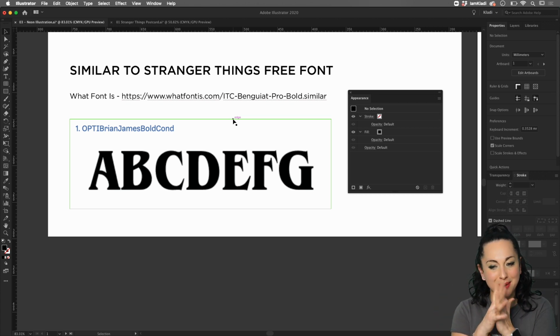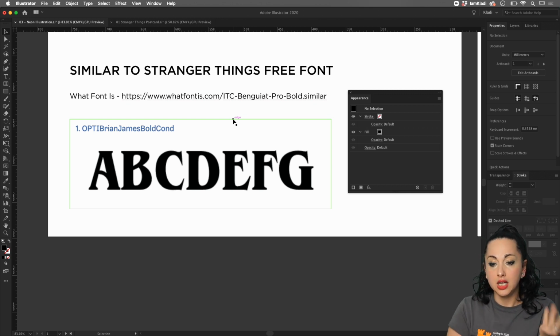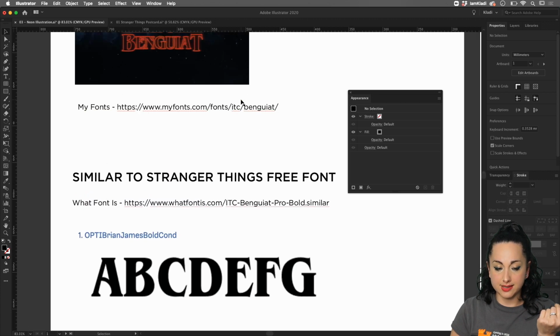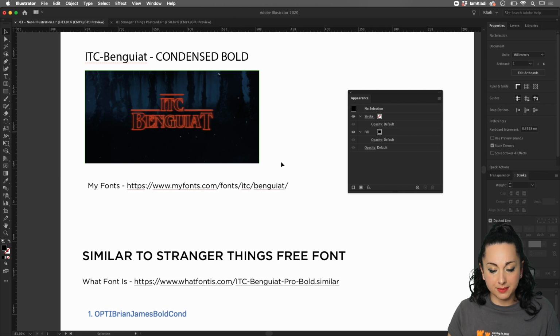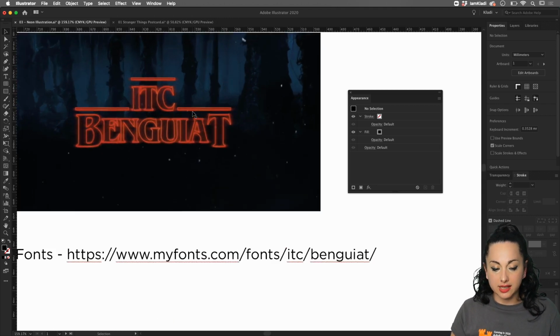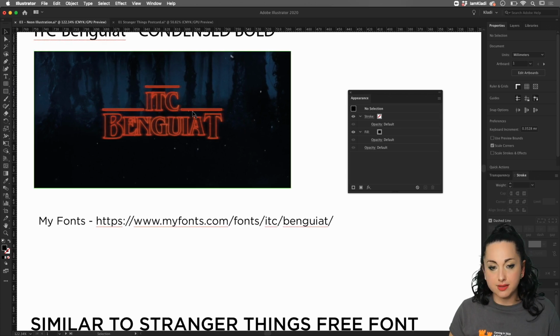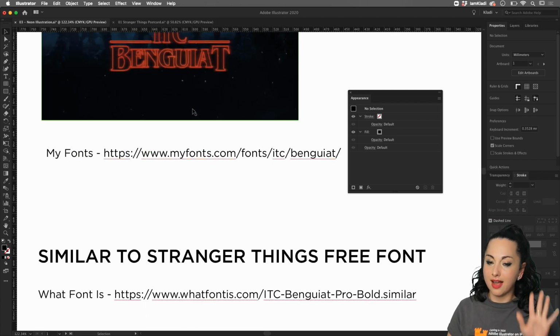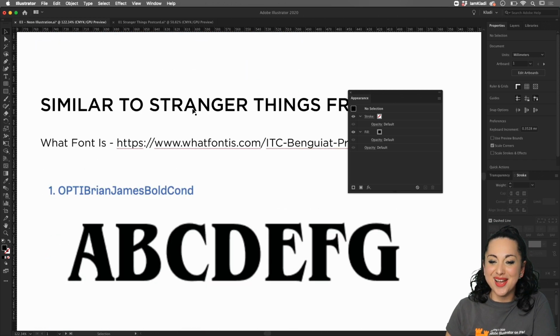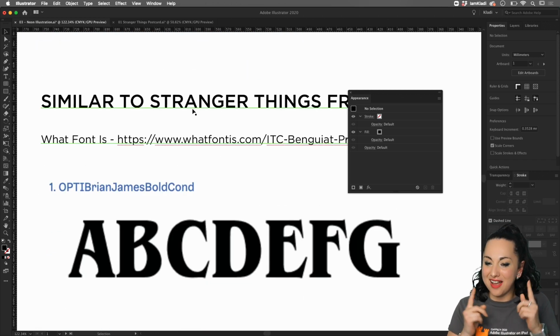In Illustrator, we can make any magic happen. If you want or need to have the original font, the same as per the Stranger Things main title, the name is ITC Benguiat Condensed Bold. That's the one that they used in the actual series. So if you want to buy it, that's the name. If you don't want to buy it, I gotcha. I got a similar free font available for you in the starter folder.